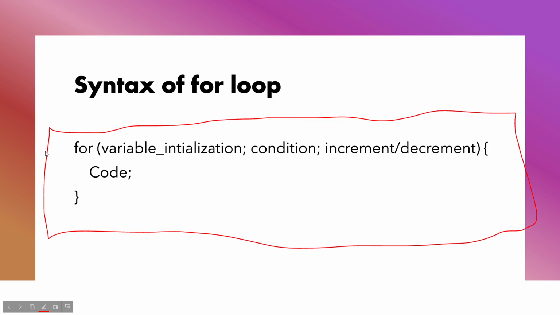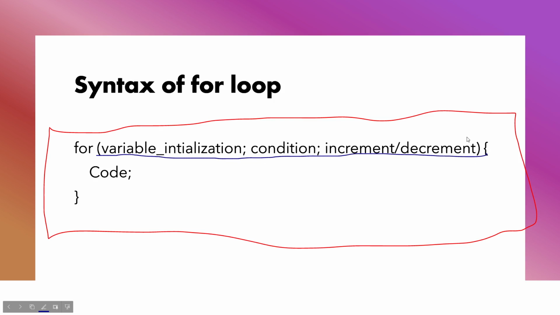Then inside the parentheses, we give the main thing which we want to use throughout the program. The basic setup of the for loop is done over in this parenthesis, this is the basic initialization.